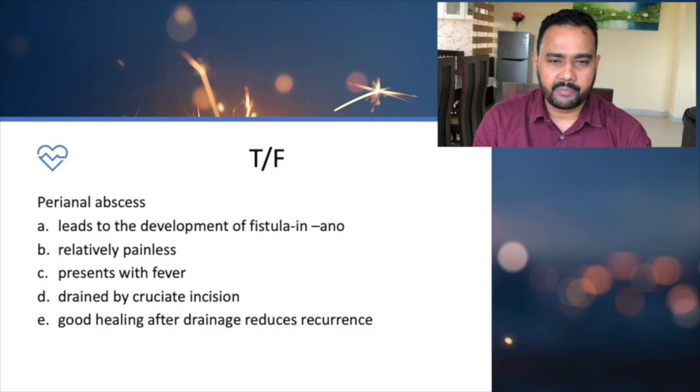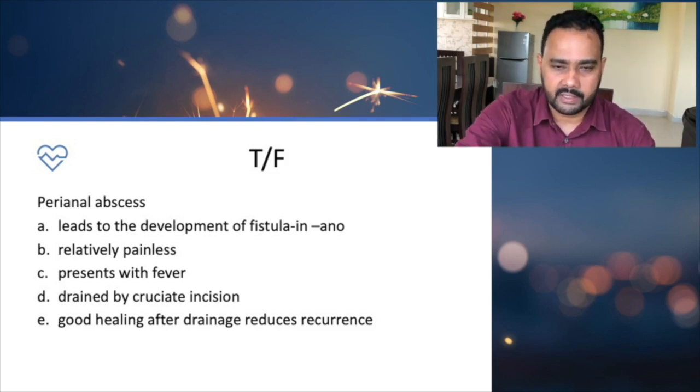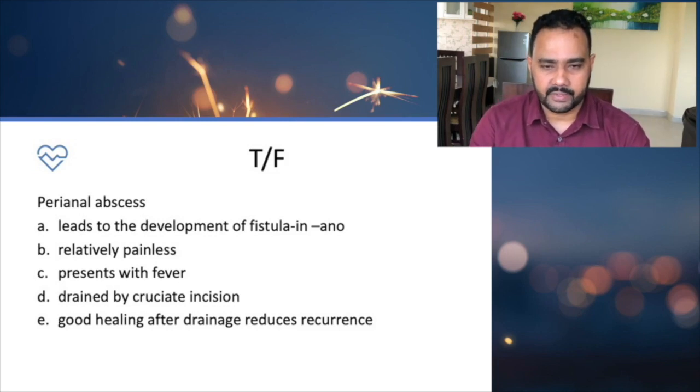Is it relatively painless, does it present with fever, is it drained by cruciate incision, and does good healing after drainage reduce the recurrence? Those are the other questions we need to discuss.